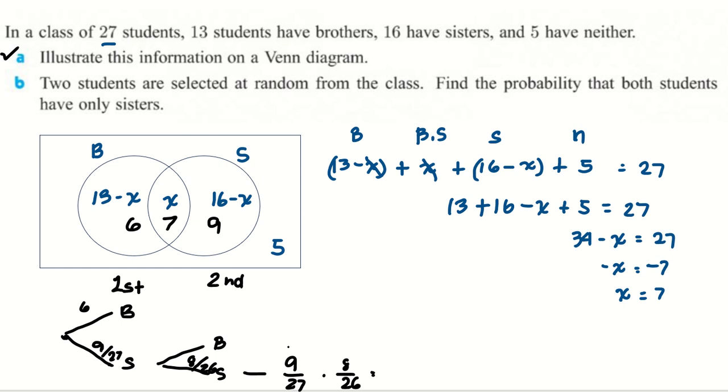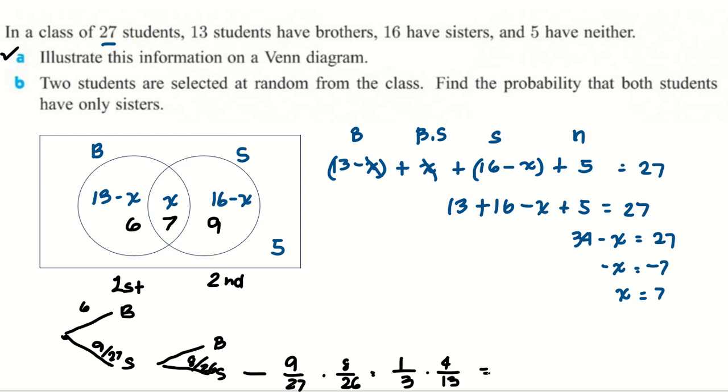When multiplying, make sure that they are in lowest terms. I suggest you do that because if you multiply 9 times 8, 72, and 27 times 26, it's a big number, and then you have to reduce that to lowest terms. Why don't we reduce them first to lowest terms and then multiply? 9 over 27 is equal to 1 over 3, since 9 divided by 9 is 1 and 27 divided by 9 is 3, times 8 over 26, which we can divide both by 2: 8 divided by 2 is 4 and 26 divided by 2 is 13.